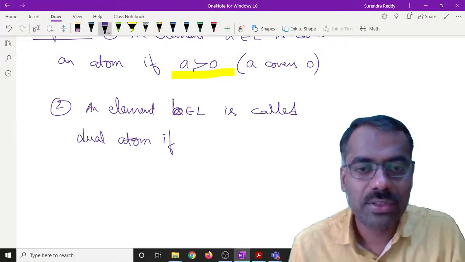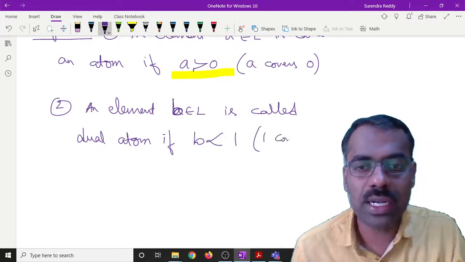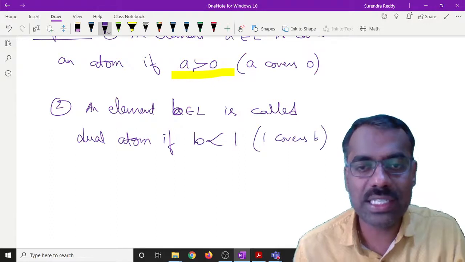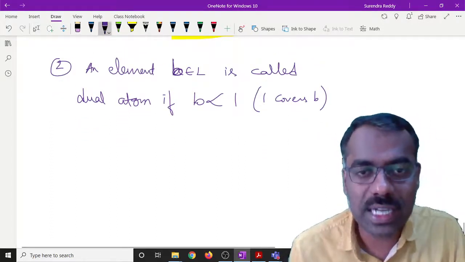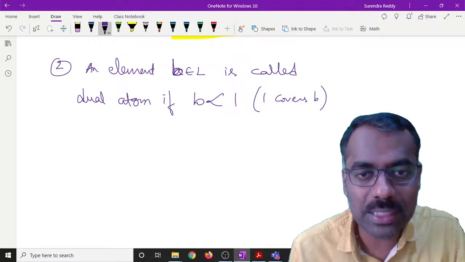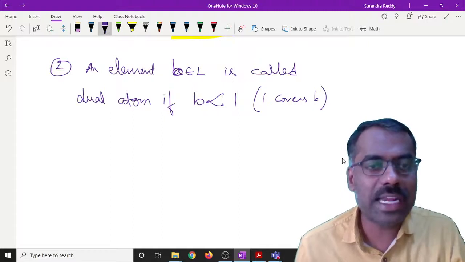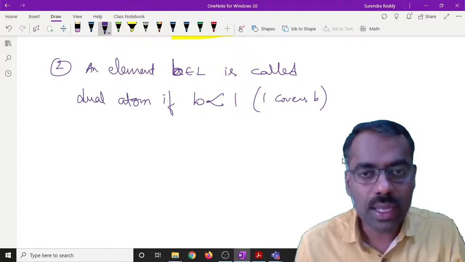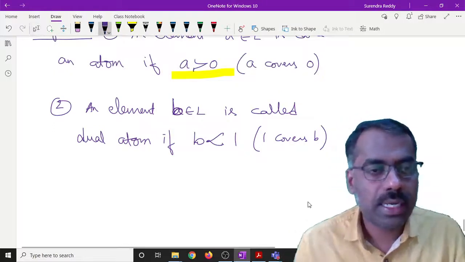So that means B is covered by 1, or 1 covers B. Is this definition clear? Are you following? This is the cover definition. I may not be writing it that properly in this notation. So there is no element between B and 1, right?